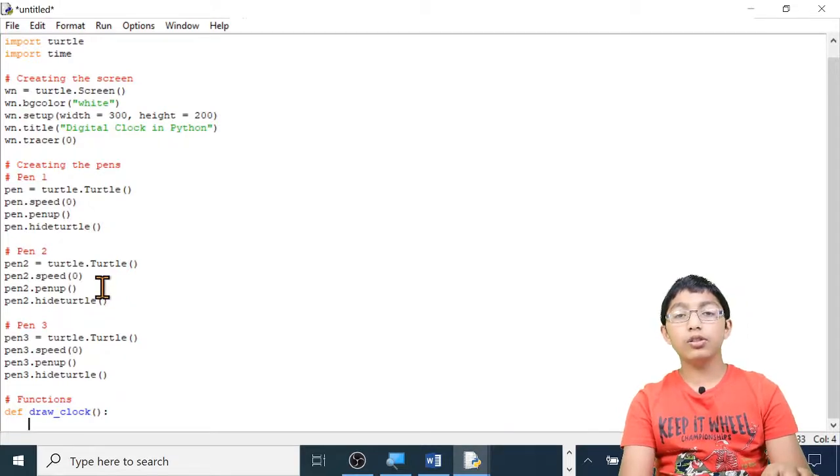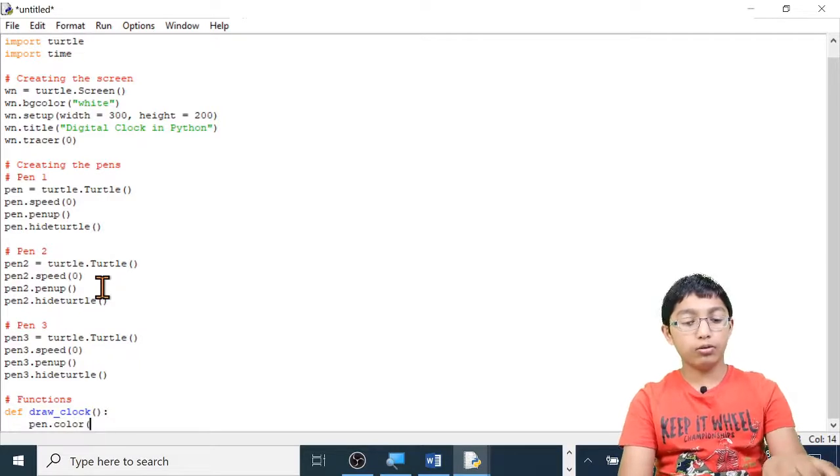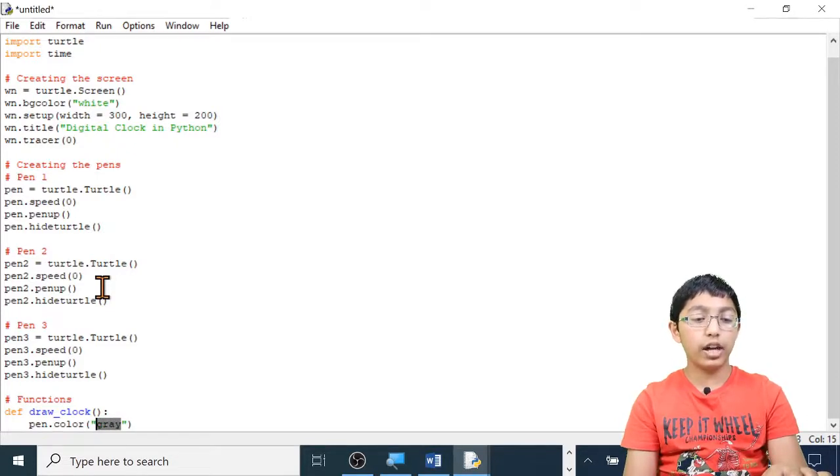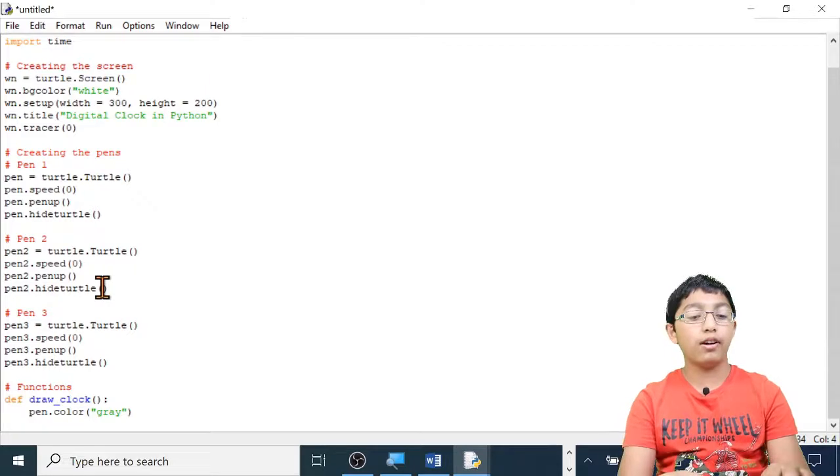First of all, I'm going to draw the smaller grey rectangle on the inside. pen.color, open brackets, open quotation marks, grey, close quotation marks and close brackets. Make sure grey is spelled G-R-A-Y, not G-R-E-Y. Now I'm going to set the pen size, the width, to 5. pen.pensize, open brackets, 5, close brackets.